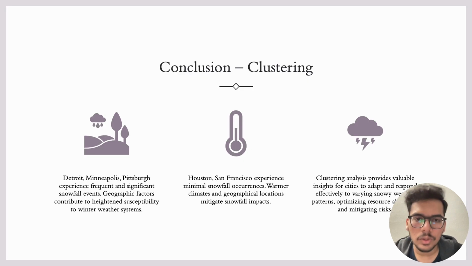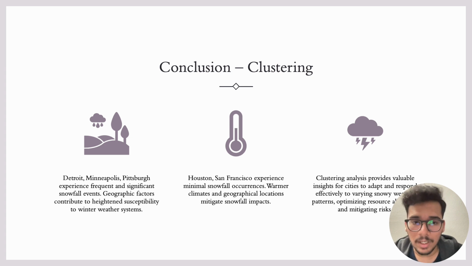Now coming to the conclusion for the clustering process in this study, Detroit, Minneapolis, and Pittsburgh experienced frequent and significant snowfall events in this data set. Geographic factors contribute to heightened susceptibility to snowfall for these cities. Houston and San Francisco experienced minimal snowfall occurrence.